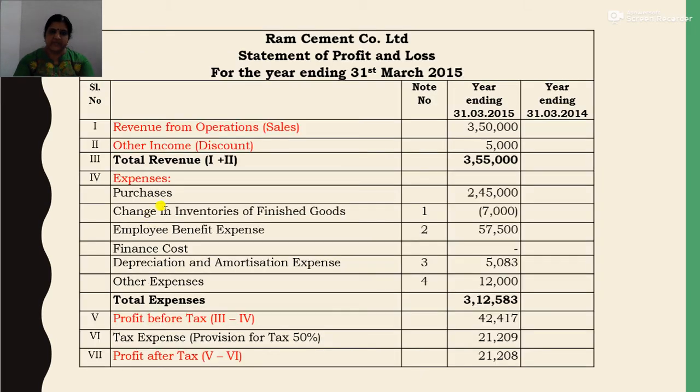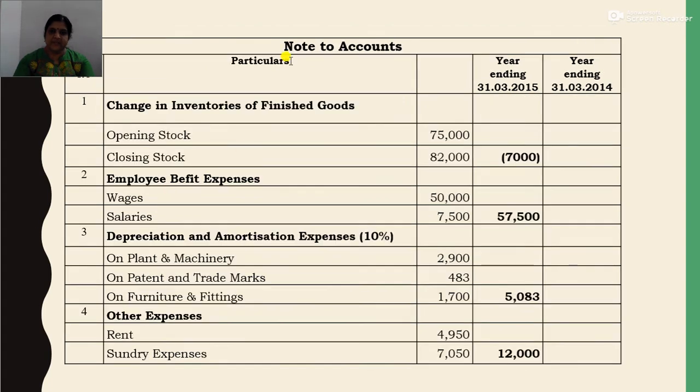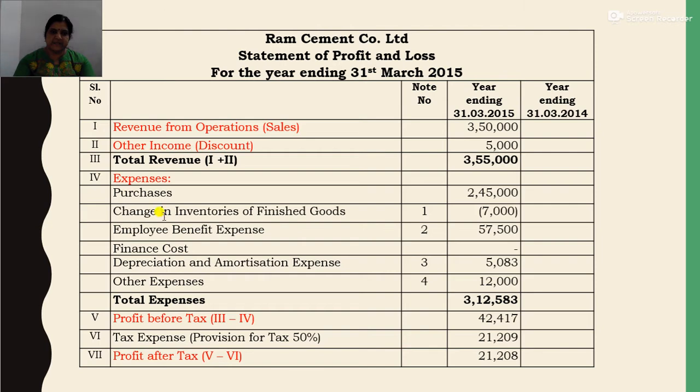Okay, so here change in inventory 7,000, and this is explained in note to accounts as note number 1. Now we will see the note to accounts. The first item, note number 1, is change in inventory of finished goods. Opening stock 75,000, closing stock 82,000. So there is a difference of 7,000, that is, closing stock is more than the opening stock by rupees 7,000. So it is a negative value and this will be written in brackets. Okay, so we write change in inventory of finished goods 7,000.